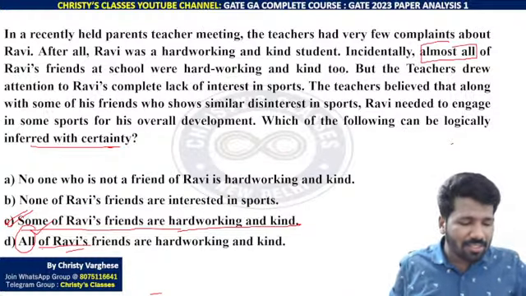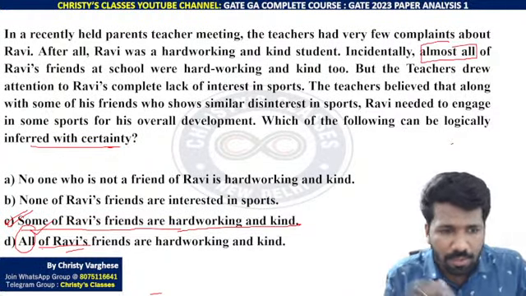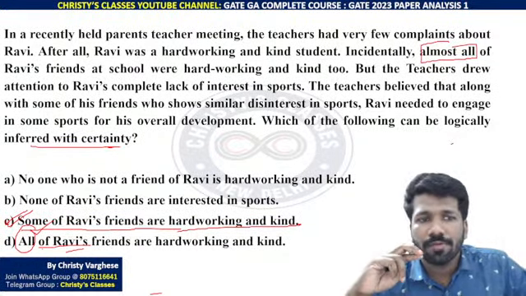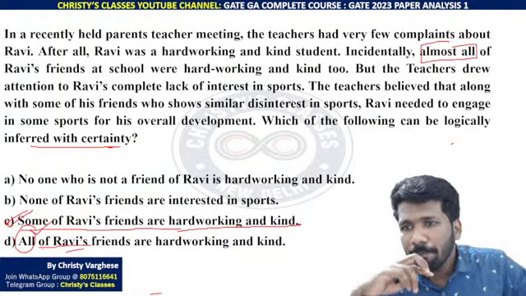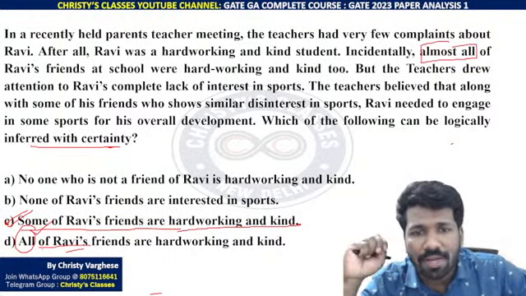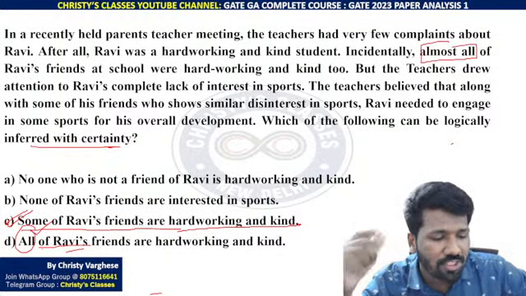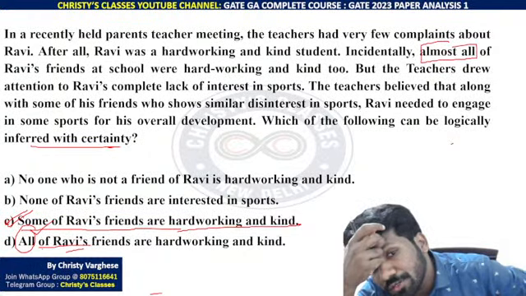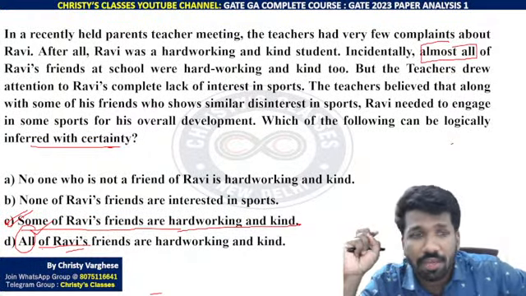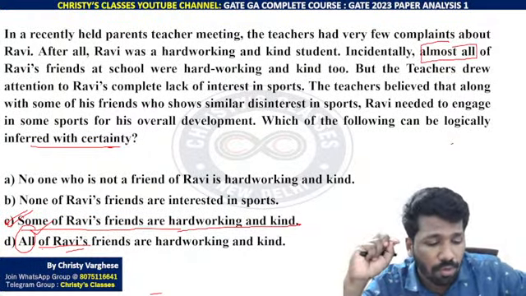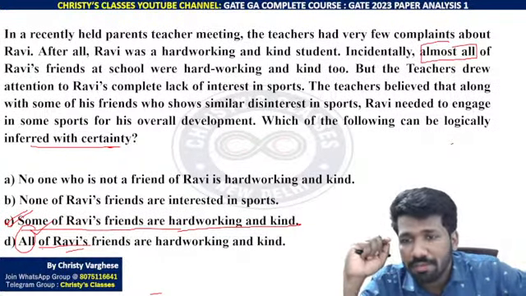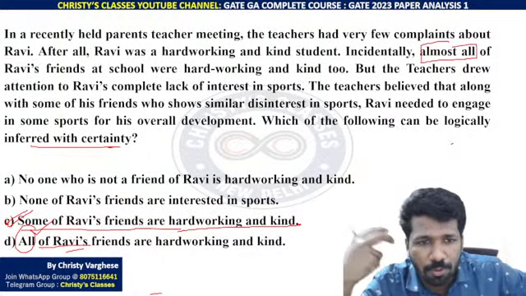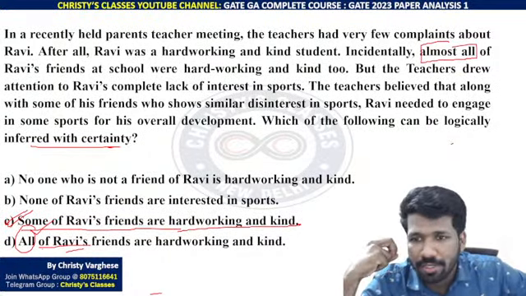The remaining sentences do not matter for the given options, because the question says that almost all of Ravi's friends at school were hardworking and kind too. But the teachers drew attention to Ravi's complete lack of interest in sports. Now there is the next problem that Ravi is not very interested in sports. Teachers believe that along with some of his friends who show similar disinterest in sports, Ravi needed to engage in some sports for his overall development. So teachers believe that Ravi and the friends who are not interested in sports should show some interest in sports so that it will help in their overall development.